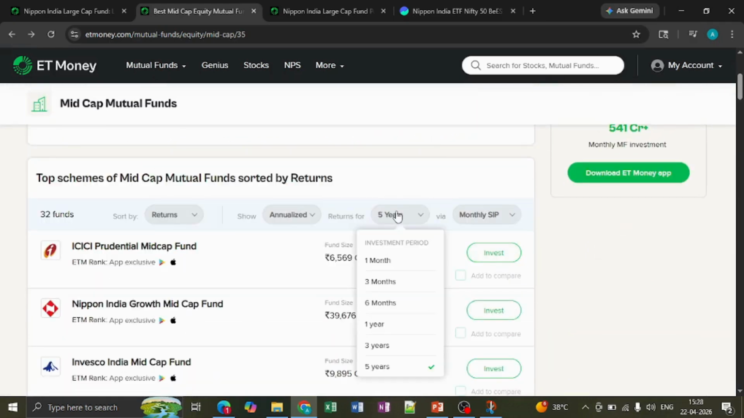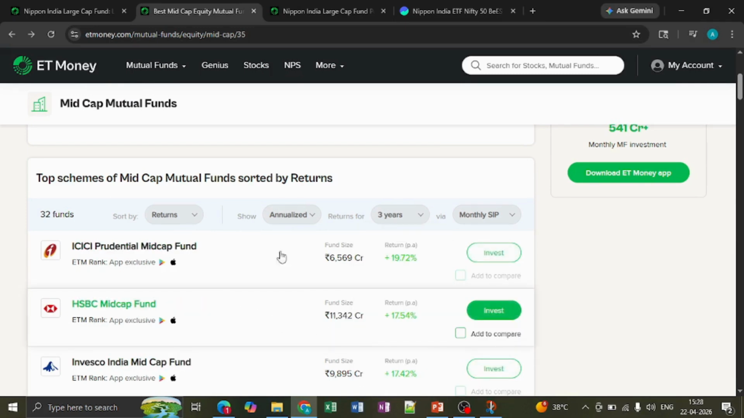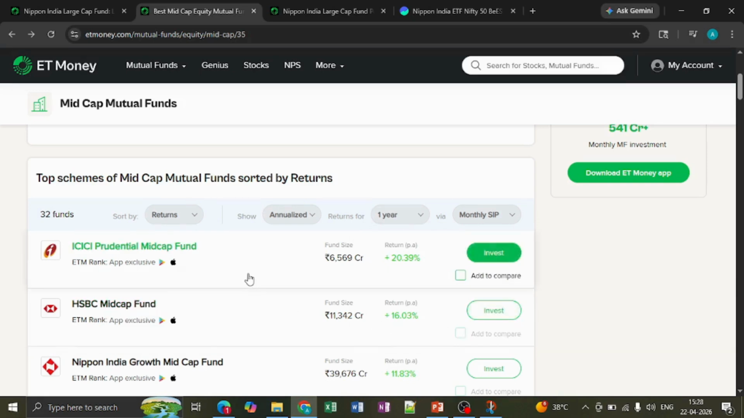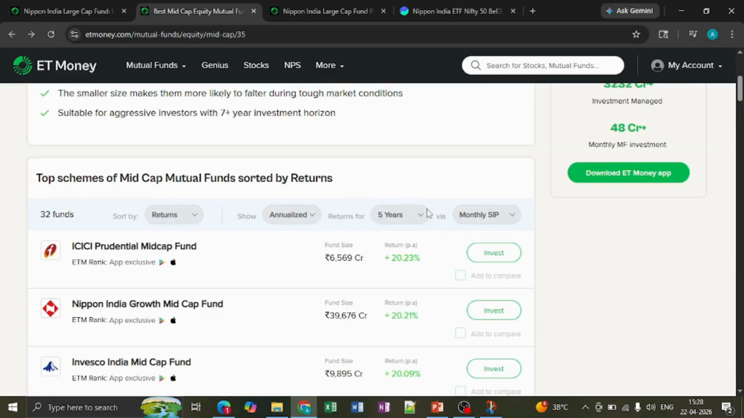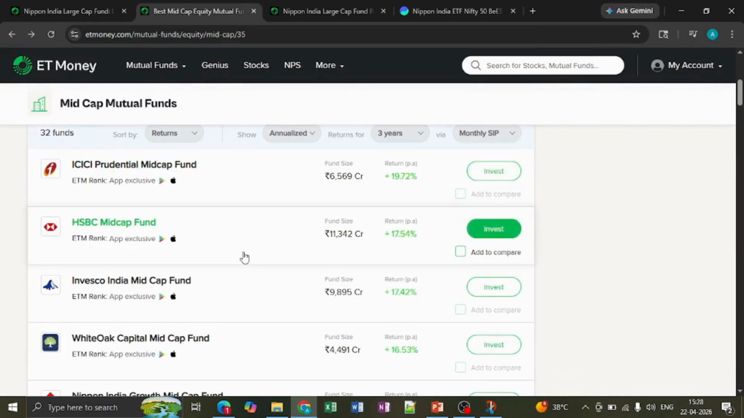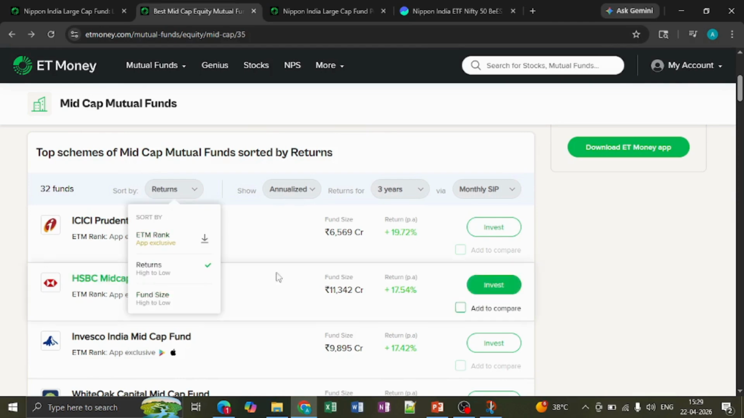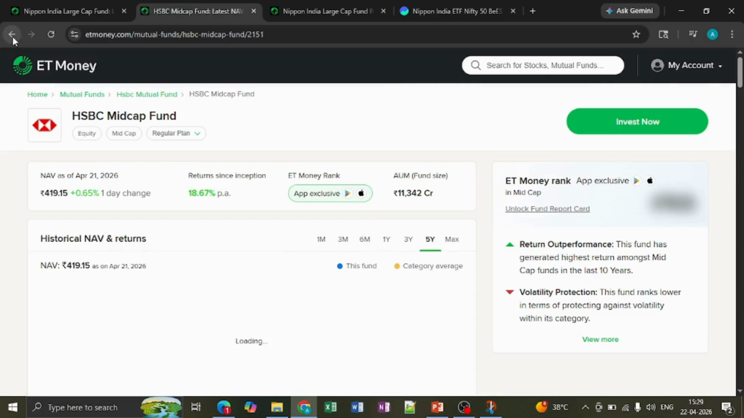Don't look at these numbers, this will keep changing. If I just check for 3 years, I don't know, some issue, it's not refreshing. See, for 3 years the ratio is changing. I think they have not been assigned in the proper order. So that is an issue.